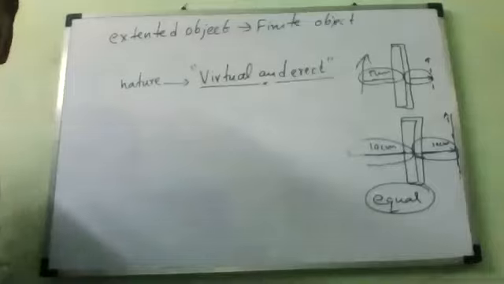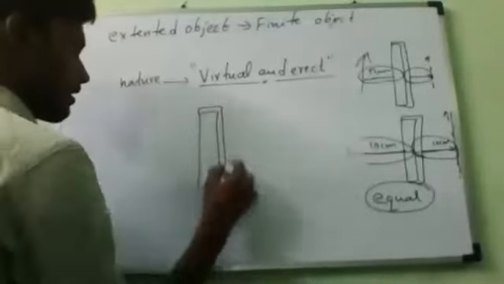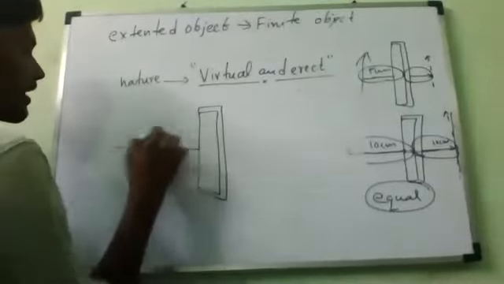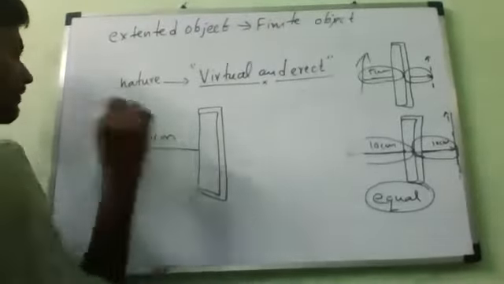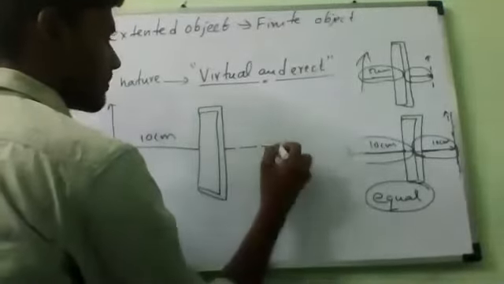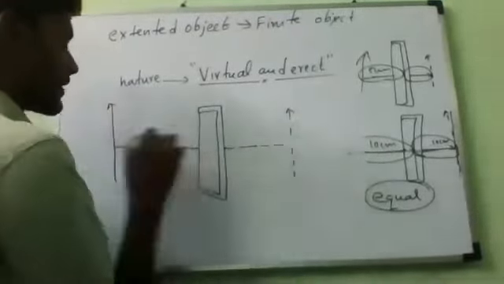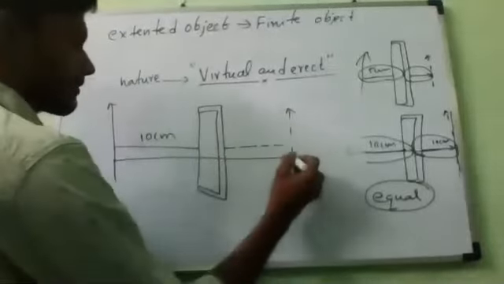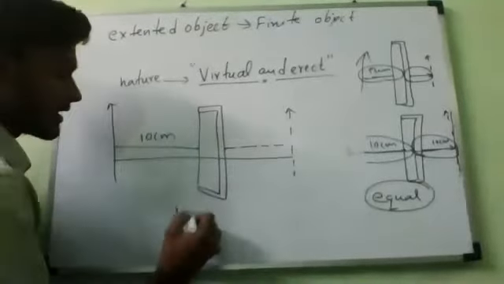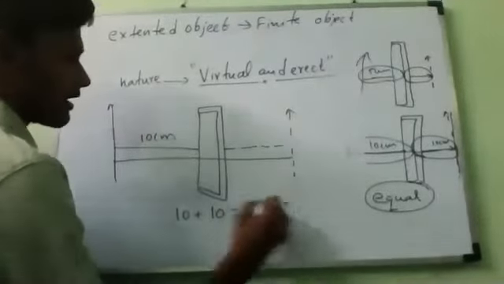This is the plane mirror, and Kevin is standing 10 centimeters away from the mirror. So this is Kevin. Now 10 centimeters behind the mirror, shown with dotted lines, Kevin's image is forming. What is the distance between Kevin and Kevin's image? 10 centimeters plus 10 centimeters, which equals 20 centimeters.